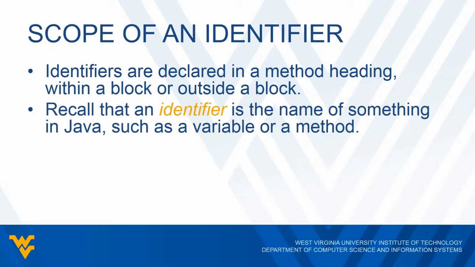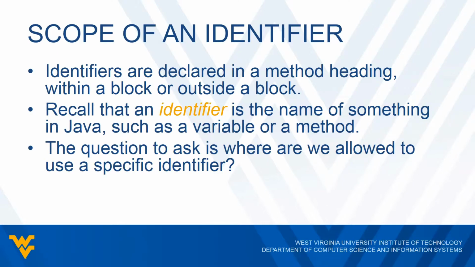Now, remember, what is an identifier? It's the name of something in Java. It could be the name of a variable, it could be a name of a method, but it's something that gives us a name. So the question that we want to ask is, where are we allowed to use a specific identifier? So once I've declared it, am I allowed to use it in just that method? Am I allowed to use it in the entire program? Where can I use it?